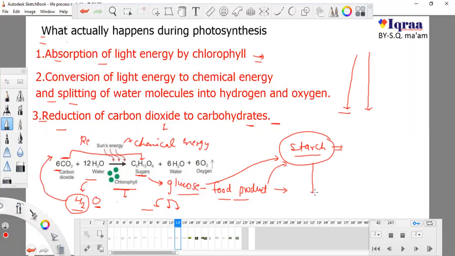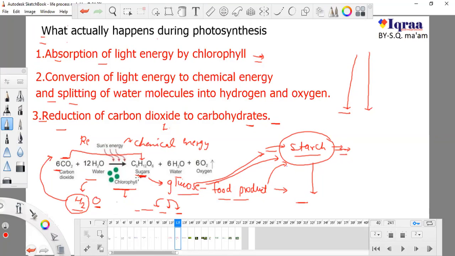Also we can use this starch. There is no rule that we cannot use plant-made starch. We can use this starch, but the plant only depends on starch. They cannot use glucose as their food material, or fat, or protein, or carbohydrate. They can only use starch, which was prepared from glucose, and glucose is formed by the reaction of photosynthesis.